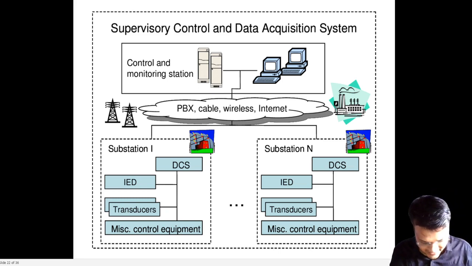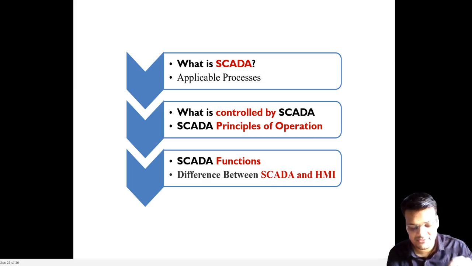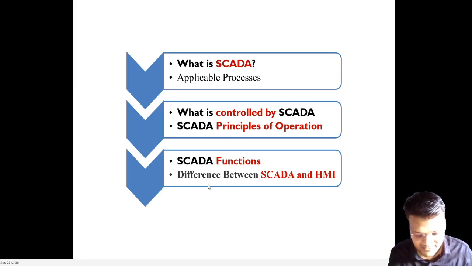Now we will see from this what collecting information means and what performing required controlling means. These come under the SCADA system. So what we will cover in this unit is very important. If you understand these 6 points, the whole unit is covered. Nothing to worry about. So we will study what is SCADA, what are the applications, what is controlled by SCADA, meaning why we are using SCADA, what parameters we are controlling, and what are the principles of operation.